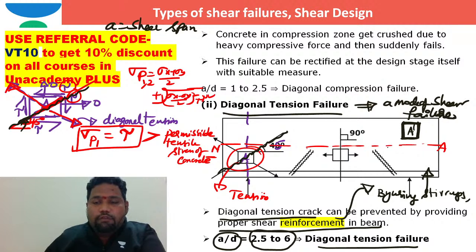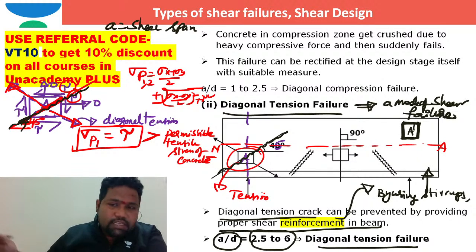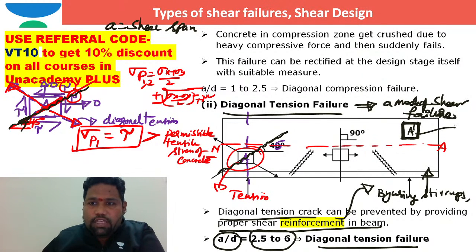If one diagonal is under tension, the other diagonal is under compression. So in the compression zone you will see diagonal compression failure, but in the tension zone you will see diagonal tension failure. That is the only difference. Here, on A dash, you see diagonal compression failure.